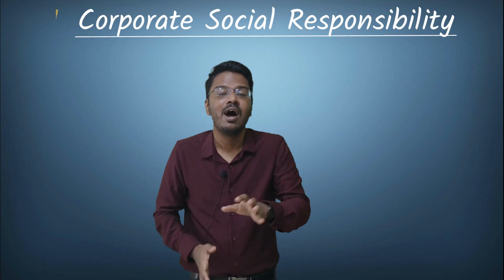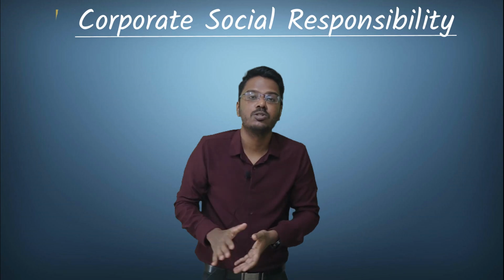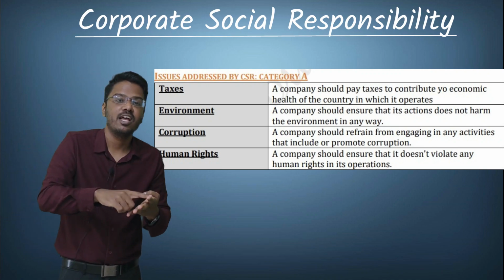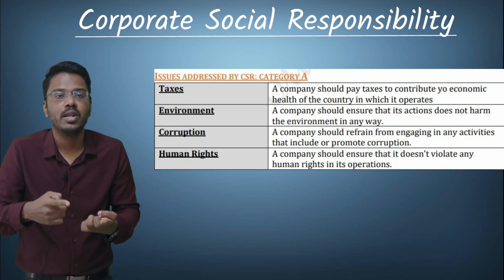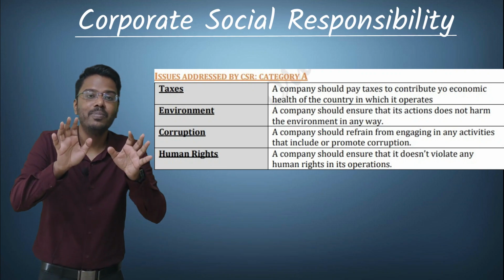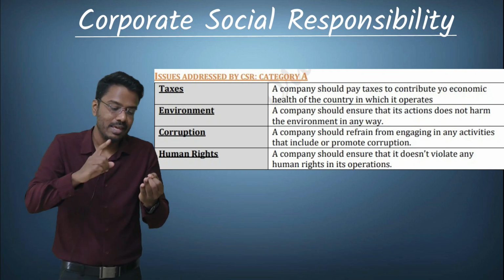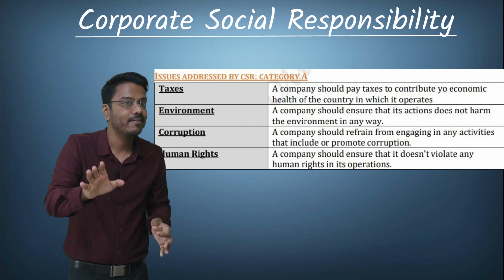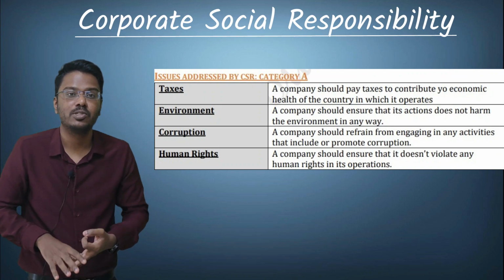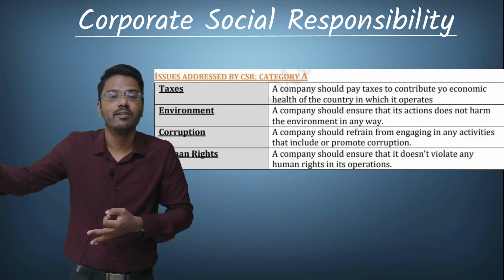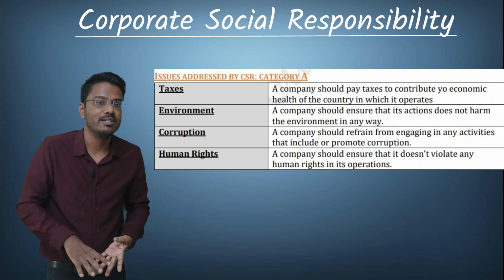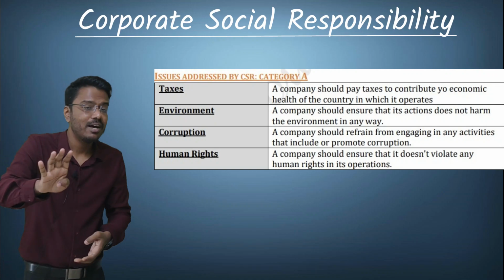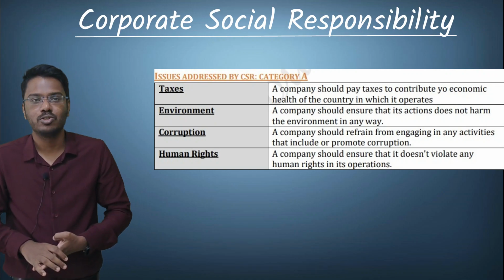The issues addressed by CSR, or corporate social responsibility, can be summarized by the name TECH. TECH: taxes, environment, corruption, and human rights. Taxes: the company needs to pay taxes correctly. E for environment: the company's operation should not harm the environment in any way possible. The third, C, is corruption: the company in its activities should refrain from corruption. H, human rights: the company in its operation should not violate any human rights. And these are the four issues addressed by corporate social responsibility.